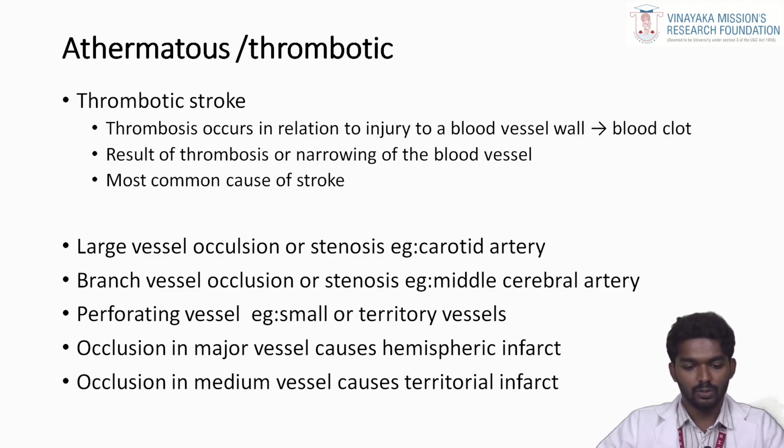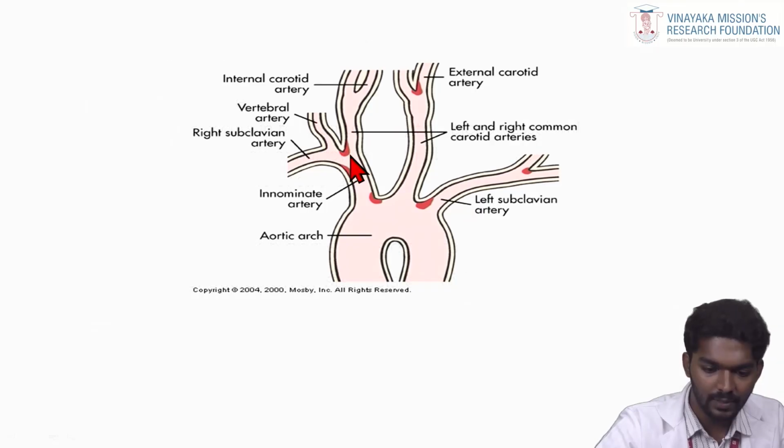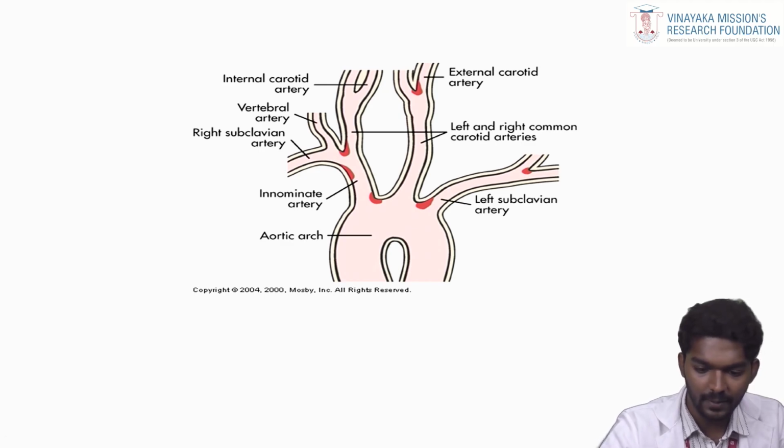There are two major vessel types causing ischemic infarct. One is occlusion in a major vessel, which causes a hemispheric infarct. Second, occlusion in a medium vessel causes a territorial infarct. This is the damage in the blood vessels. The aorta artery travels to the brain. In this part there is bleeding in the blood vessels.